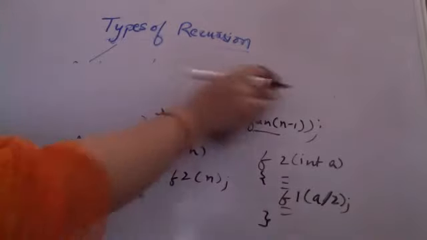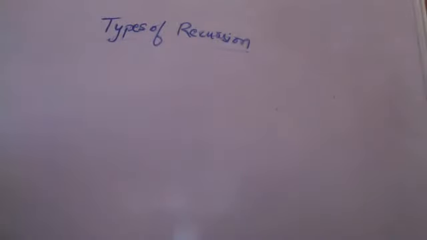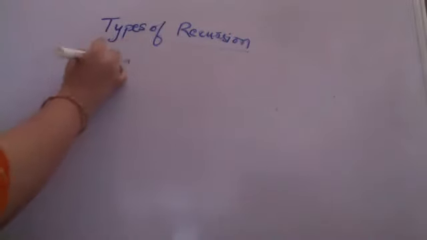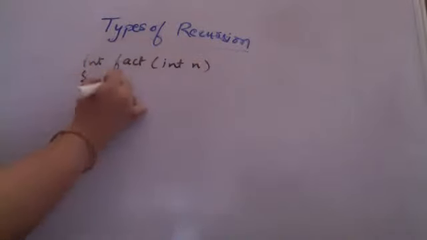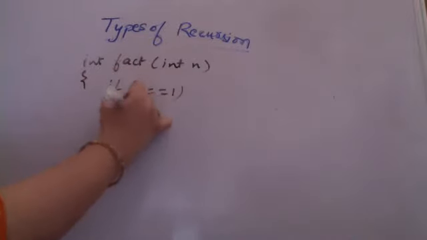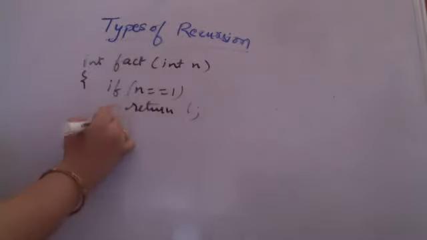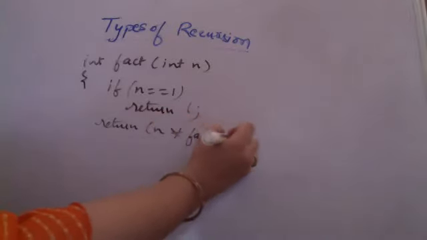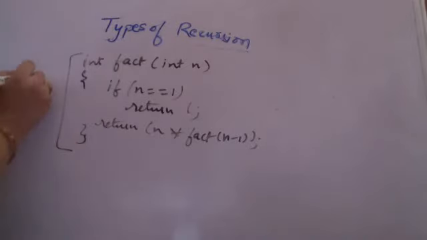Another very important kind of recursion is tail recursion. Tail and no tail recursion. Now let us see the example that we were taking for factorial only. We have some factorial function for n. It is having base case: if n is equal to 1, I am returning 1. Otherwise, I am returning n multiplied by factorial of n minus 1. Now this is a case of no tail recursion.